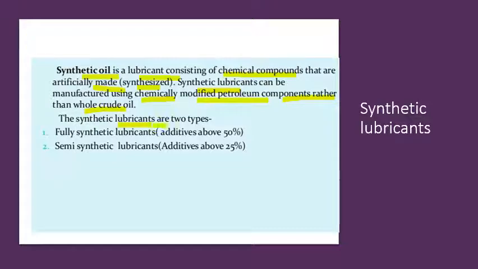Synthetic lubricants can be divided into two types. There are fully synthetic lubricants, where we have added the chemicals above 50%, and semi-synthetic lubricants, where the addition of the additives is above 25%. So on the basis of the chemicals or additives added, we can classify the synthetic lubricants into these two types, fully synthetic and semi-synthetic.